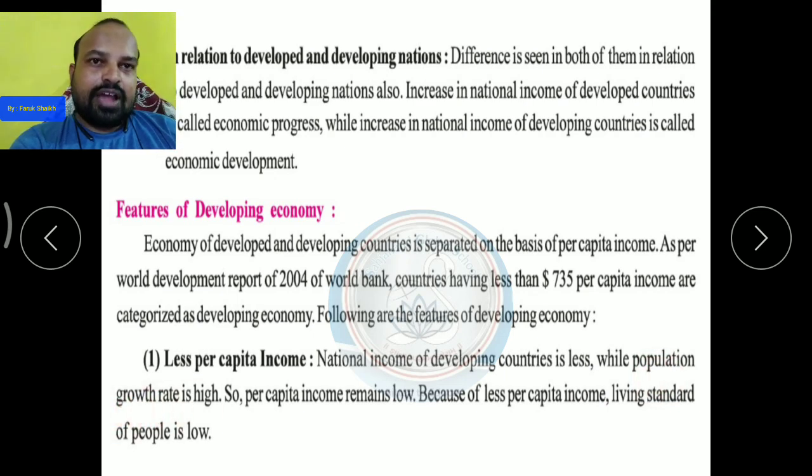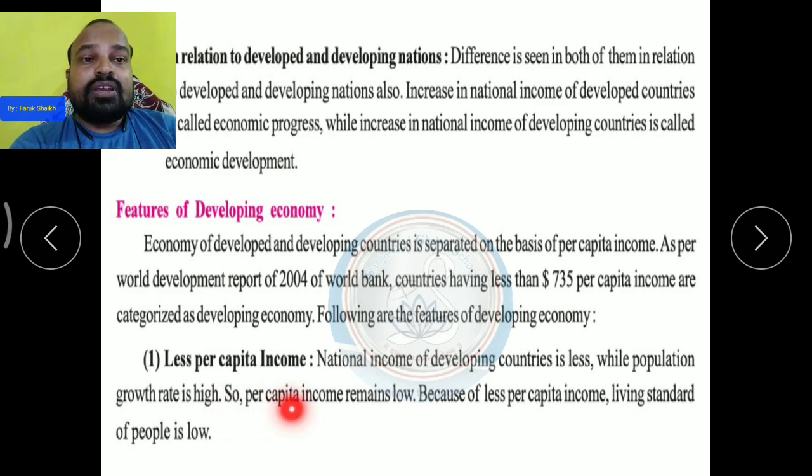In developing countries, population growth is very high, but the national income of developing countries is less. नेशनल इनकम होती है वो कम होती है, और पॉपुलेशन का ग्रोथ होता है वो बहुत हाई होता है. And that is also one reason, one factor which makes that country get less per capita income.